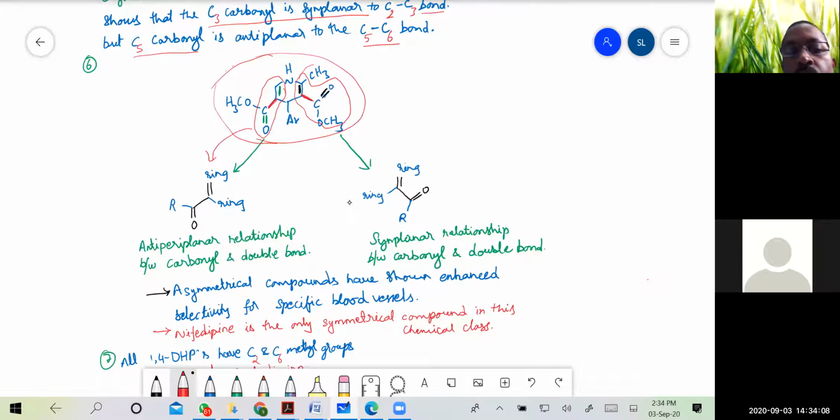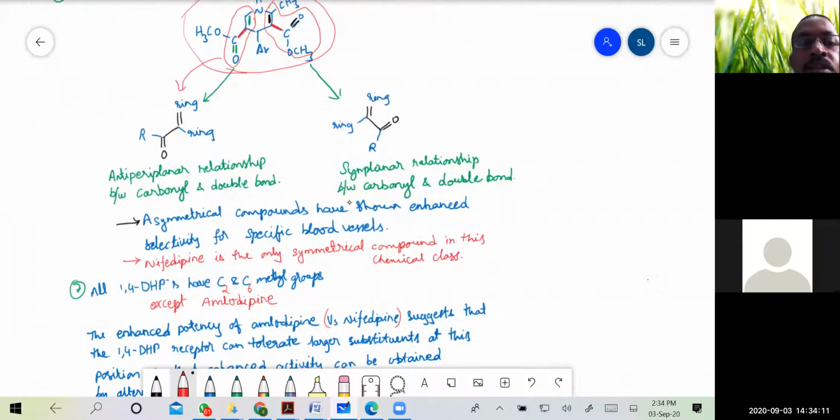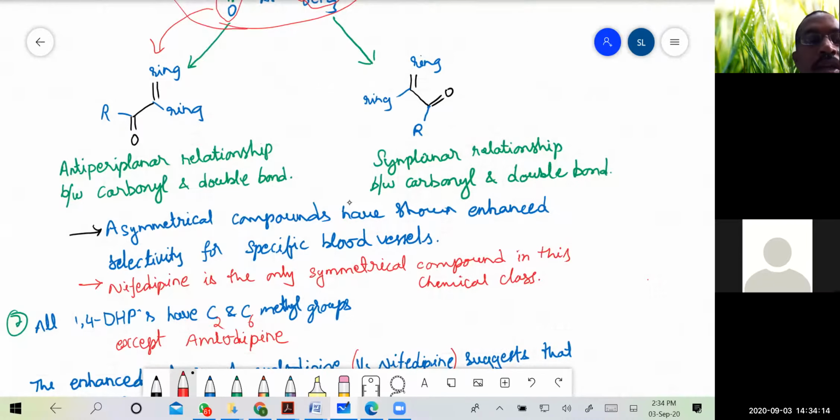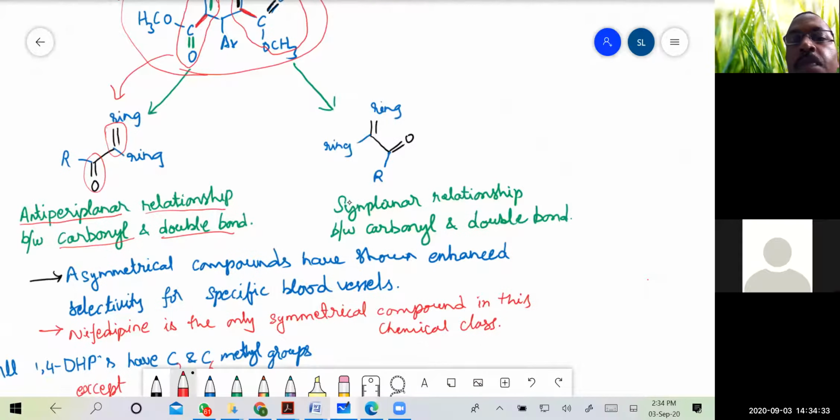So antiplanar means when the carbonyl group and the double bond in the 1,4-dihydropyridine are far away from each other. Opposite to that, if the double bond of the 1,4-dihydropyridine and the carbonyl group are on the same side, then we call them synplanar.